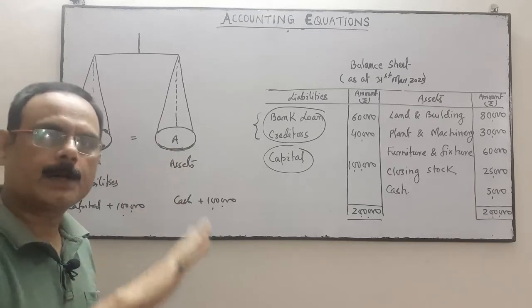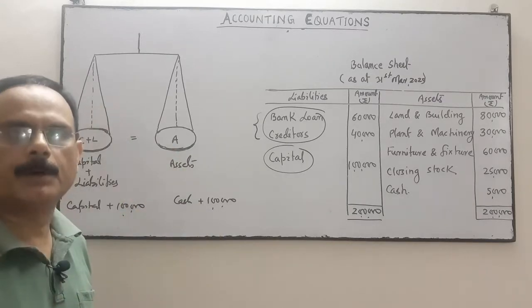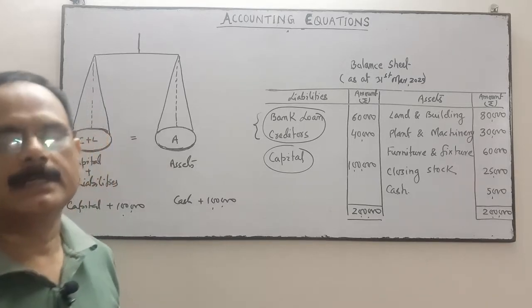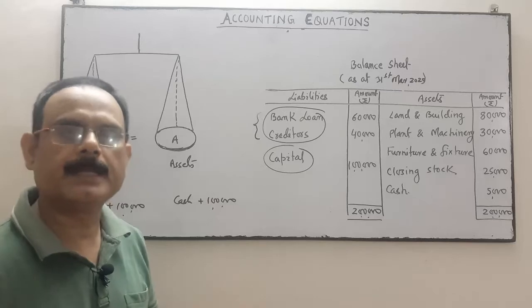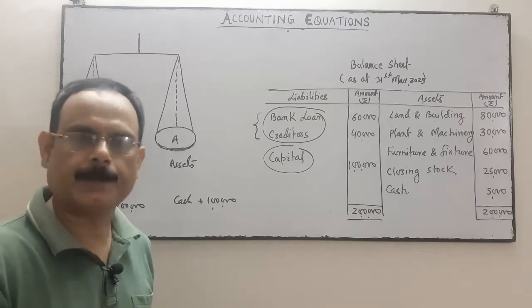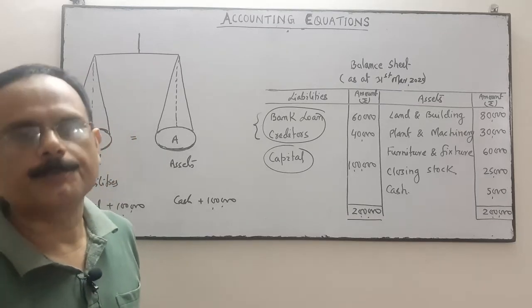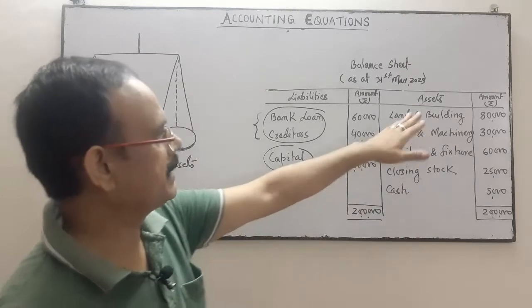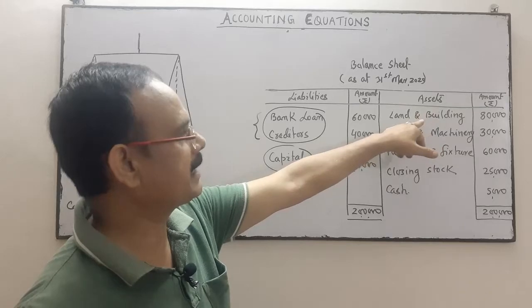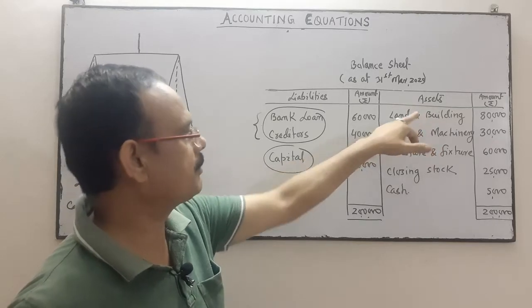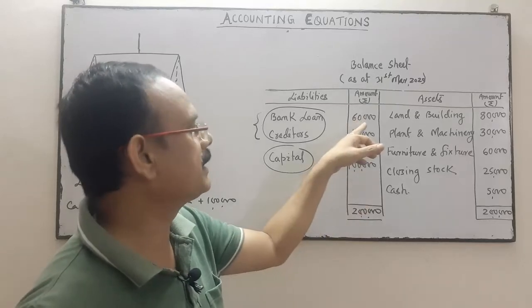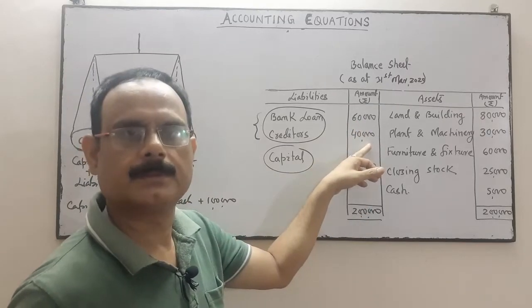Our entire accounting follows the dual aspect concept. That's why our system is called the double entry system, meaning every debit has a corresponding credit with the same amount. Any asset you purchase, you purchase from capital or from external liabilities.